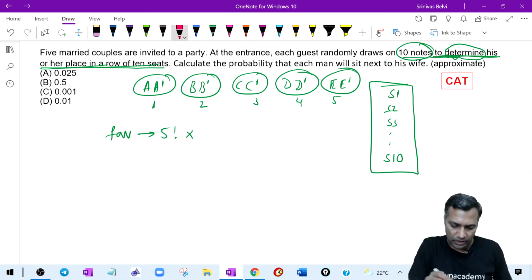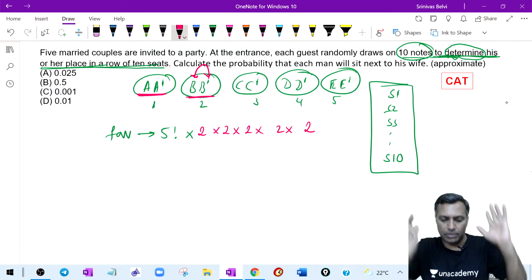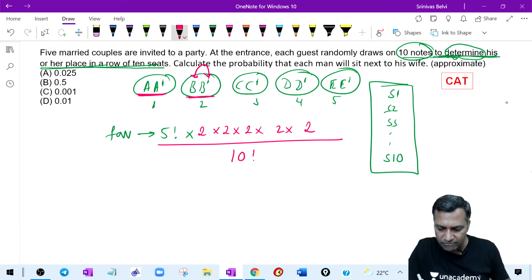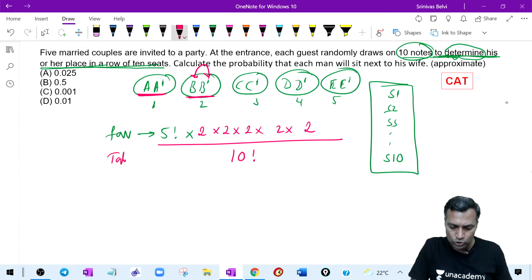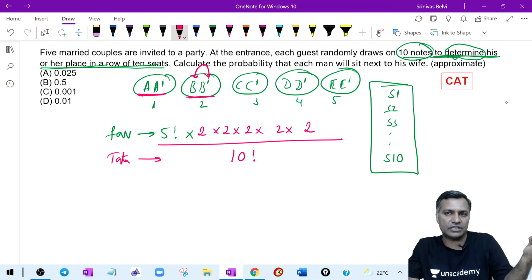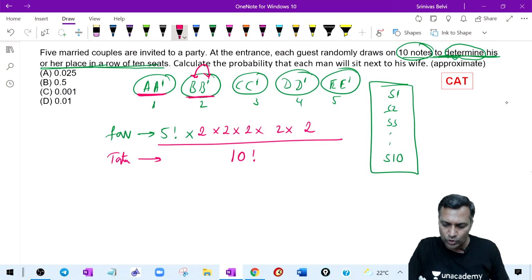Now each group, A dash, can arrange in 2 factorial ways, or 2 ways. B dash can also arrange themselves; they can interchange positions, left and right, among themselves. Therefore, they can arrange in another 2 ways, D dash in 2 ways and E dash in 2 ways. This is my favorable case. But when they draw the notes, picking those chits, the denominator is 10 factorial, because there are 10 chits. The first fellow can get any of the 10 numbers, the second fellow the remaining 9, then the remaining 8. Therefore, the denominator is going to be 10 factorial.